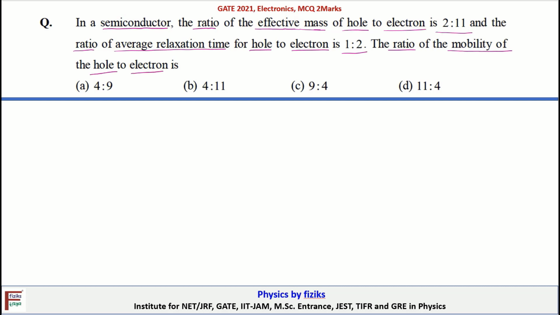So we have to find what will be the ratio of mu h by mu e, where mu is the mobility. It is given that effective mass of hole by effective mass of electron is 2/11, and the average relaxation time tau h by tau e for hole and electron is 1/2.